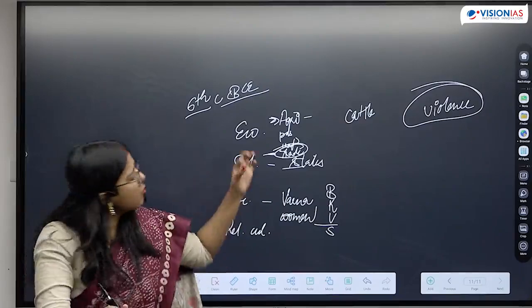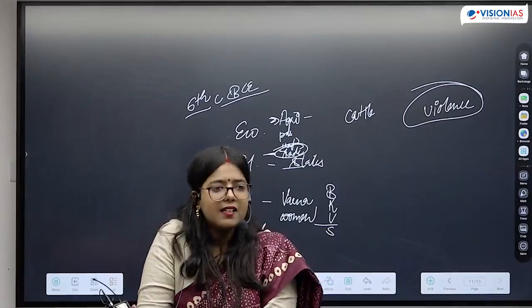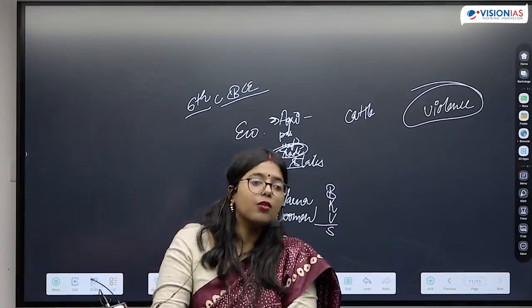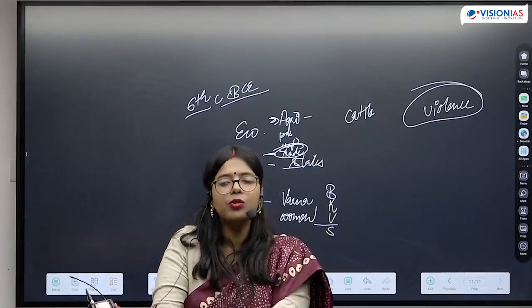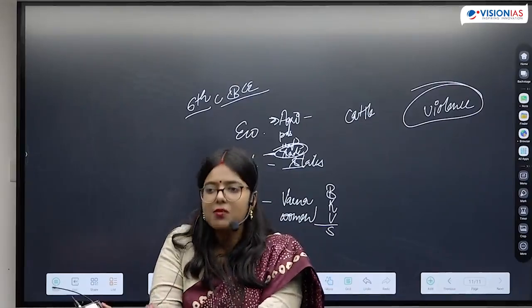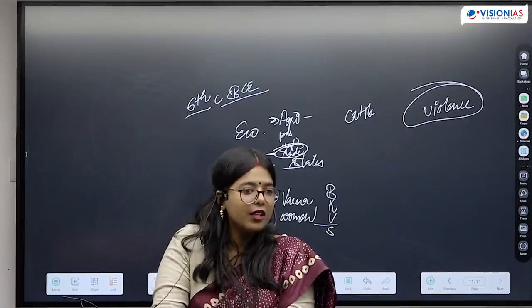When we are talking about these rulers, they are fighting, they are risking their lives, and they are trying to expand their area of influence. And at the end, what is happening? There is a priest whom you have to give donation to provide you legitimacy. We talked about the interrelationship between Rajan and Purohit.